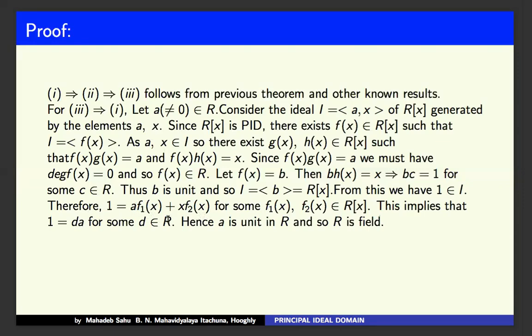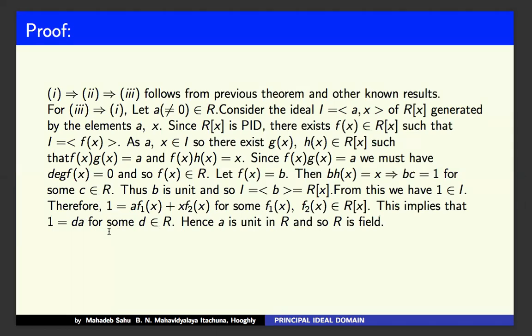So there exists d belonging to R, coming from the constant term of f1(x), so that ad or da equals 1. What does it mean? That means d and a are both units.